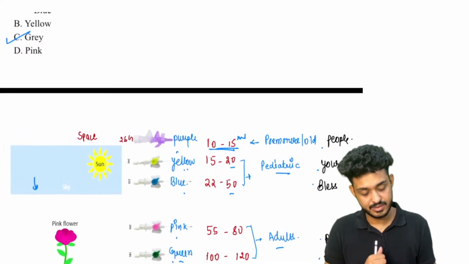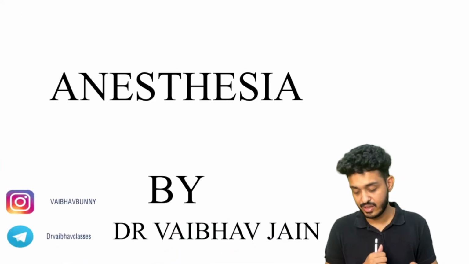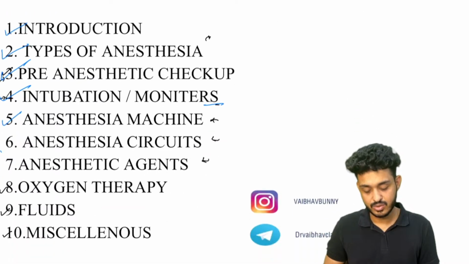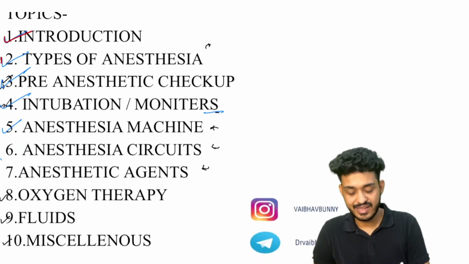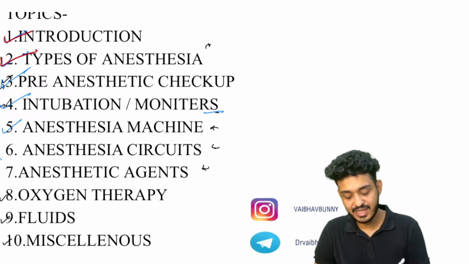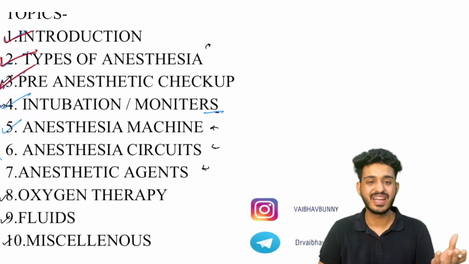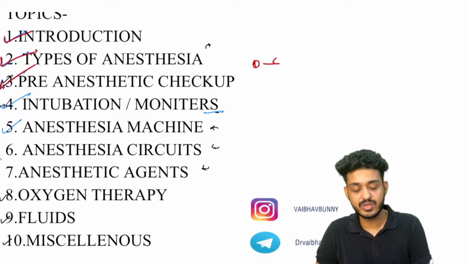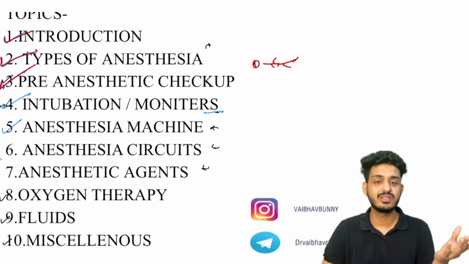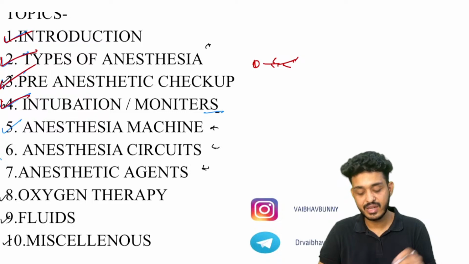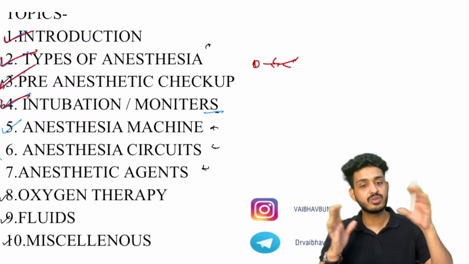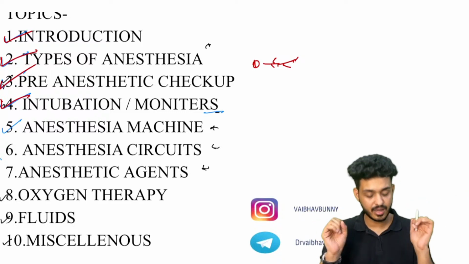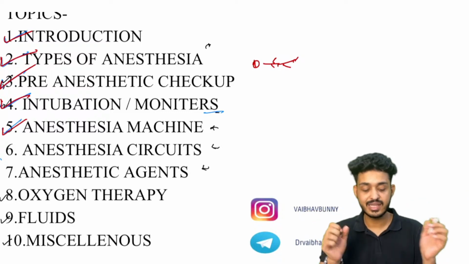So this is what we have done. Let me just recap everything for you, and then if you are having any doubts, you can ask me. So we have done the introduction, we have seen the history part, then different types of anesthesias, then the pre-anesthetic checkup, what are the NPO orders, what are the different things that we are doing. Then we have done the intubation to the patient, left hand में laryngoscope लेना है, monitors कौन से है, what are the different things that are present over there. Then we have seen the anesthesia machine.